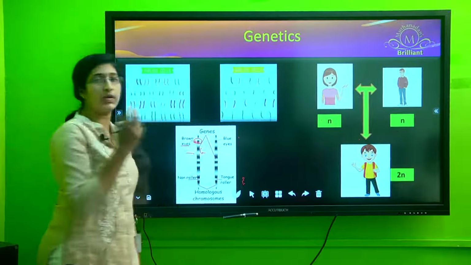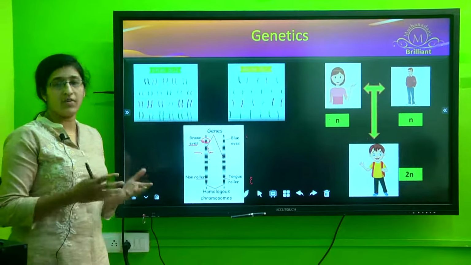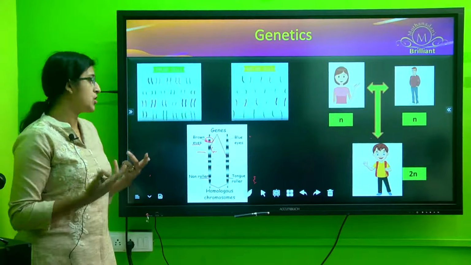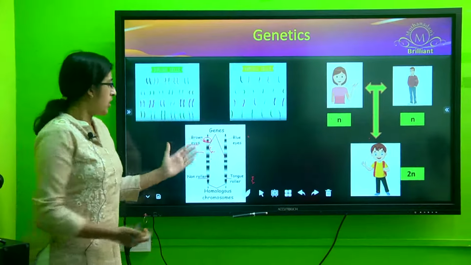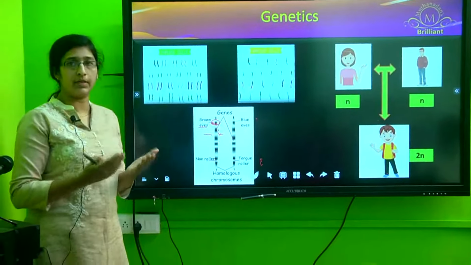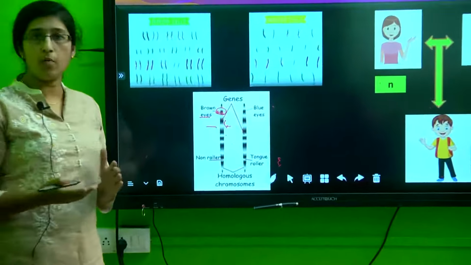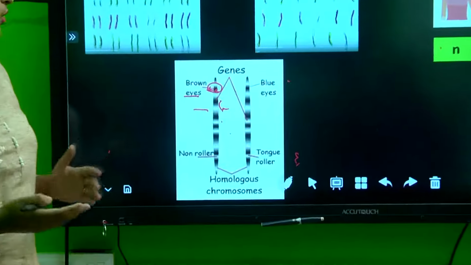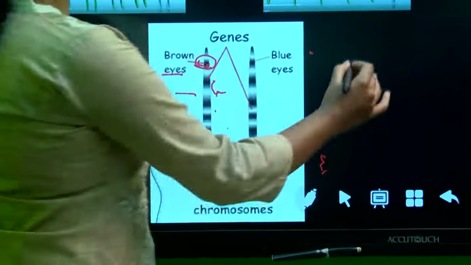And you know that we have a pair of each of the chromosomes. So all the genes will have two forms of that particular character. The two alternate forms of a gene is what you call an allele.